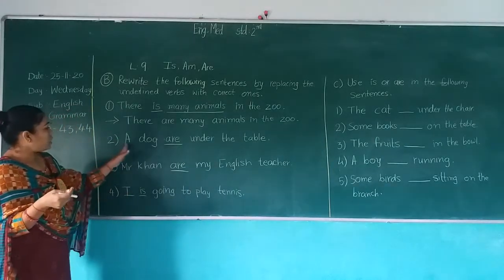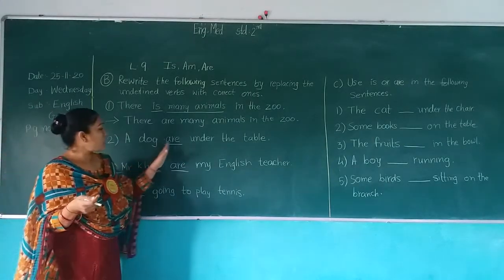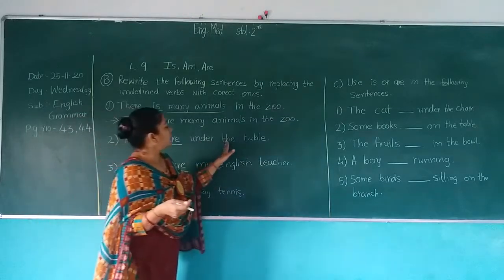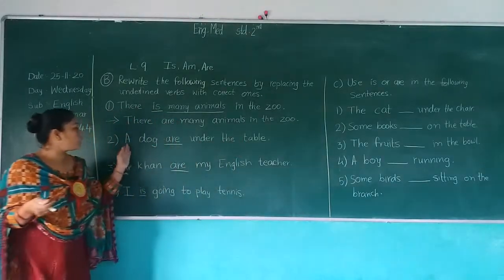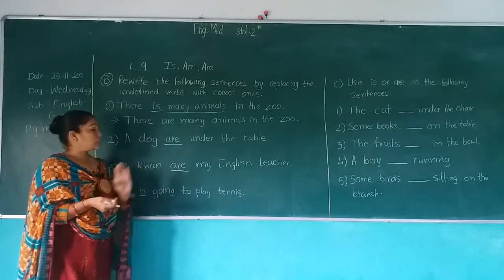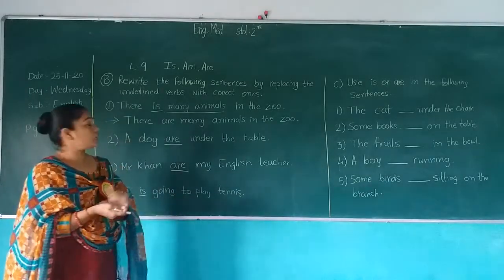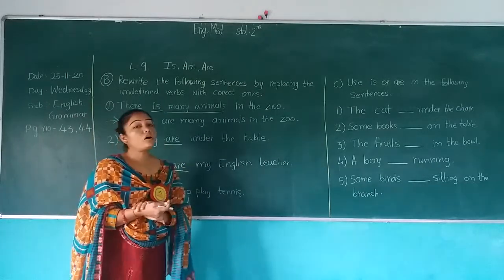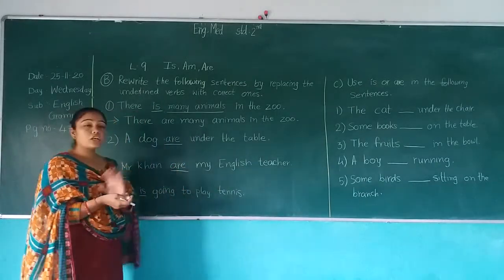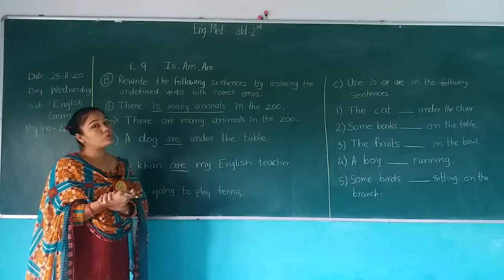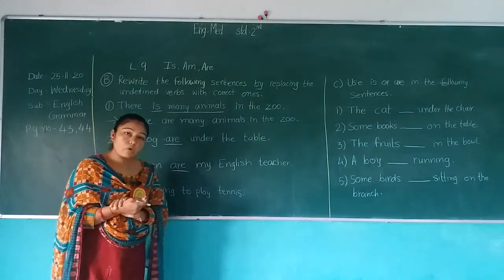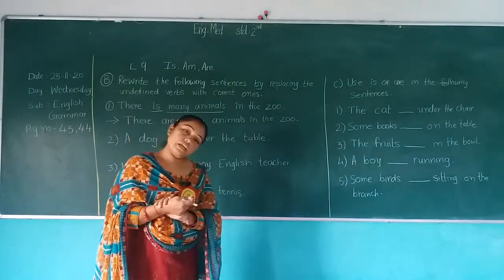Now second, a dog are under the table. See here, a dog means it says about one dog. So here is a singular form. So what do we use when we talk about singular? We use is.